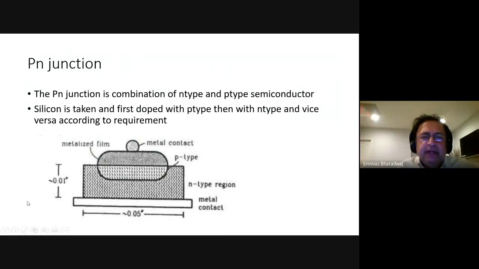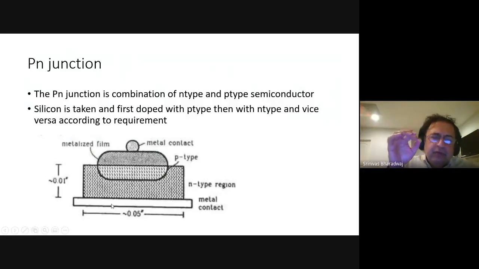What is a P-type material? Aluminum. They dope this part with aluminum, this part with phosphorus. So now you have an N-type semiconductor and a P-type semiconductor joined together, and on top of it they put some metal. There's a metal contact at the top, and then there's metal below too.